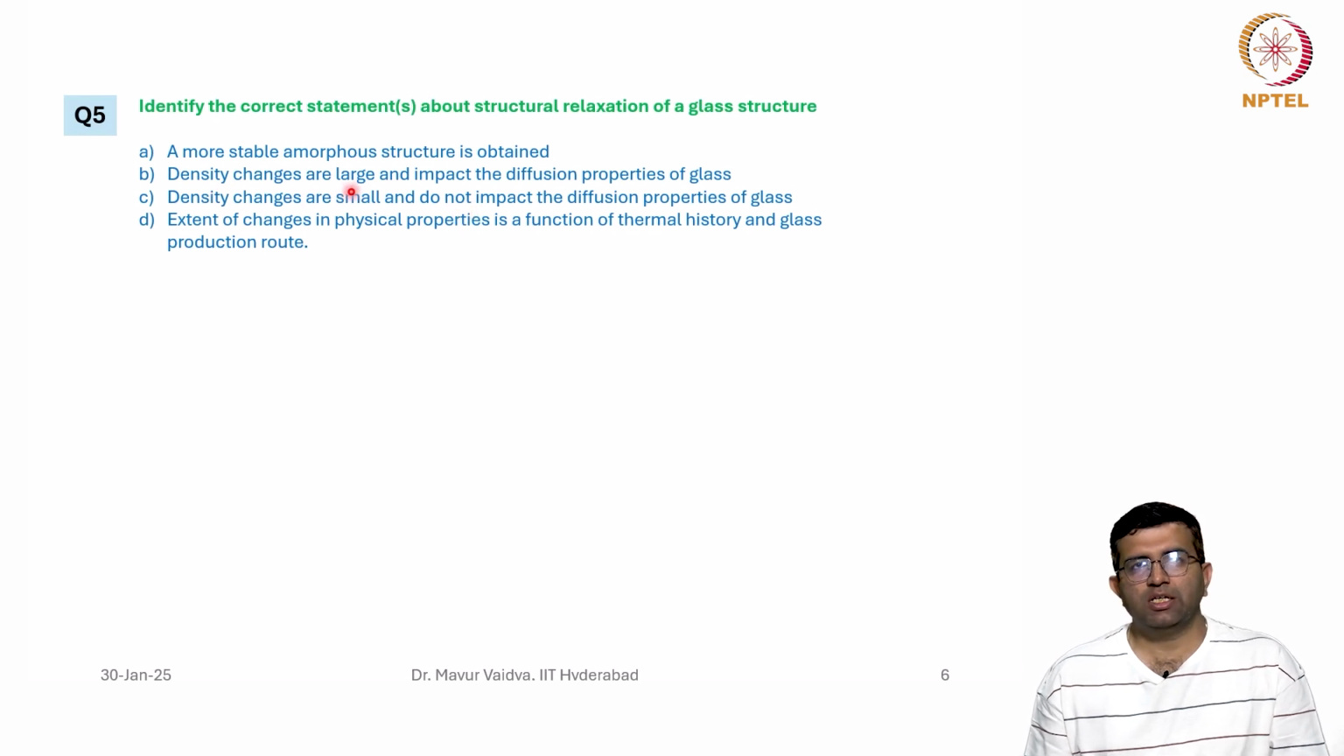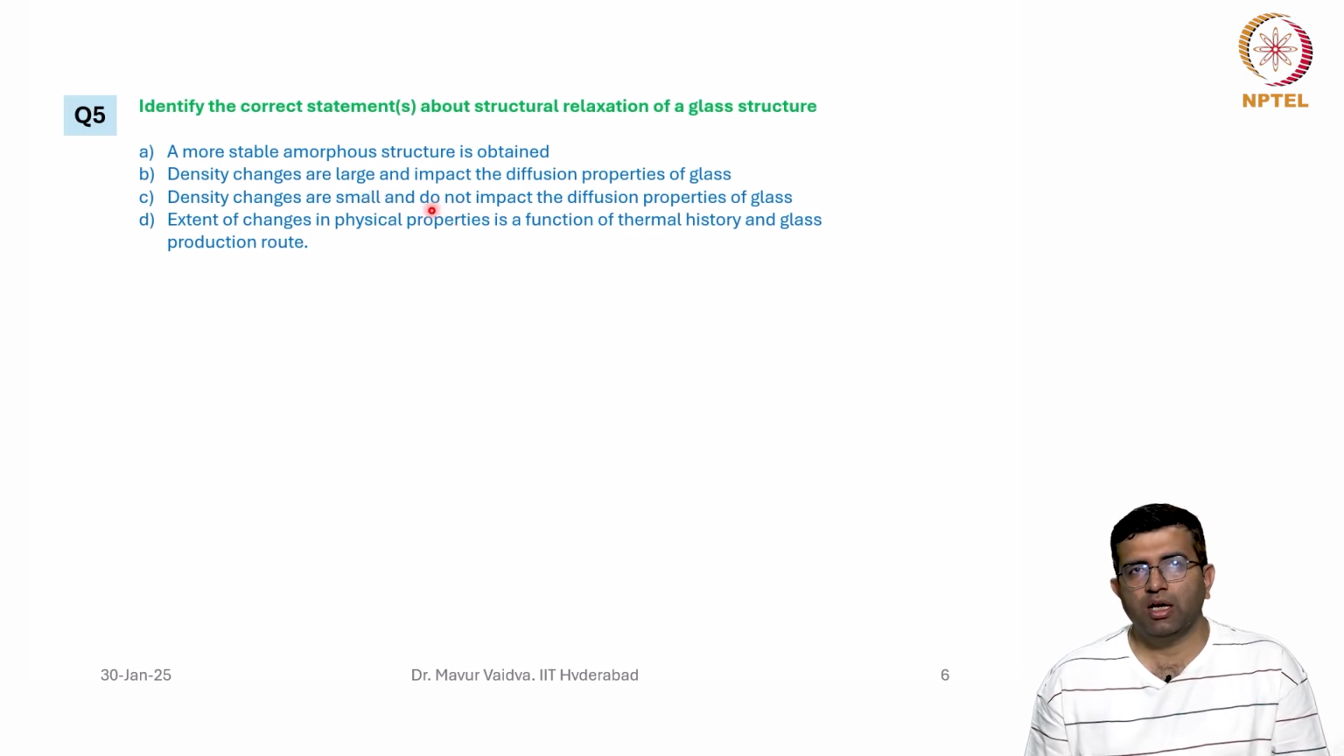Second: density changes are large and impact the diffusion properties of glass. Density changes do impact the diffusion properties of glass, but those density changes are not very large. So B is not correct. C: density changes are small and do not impact the diffusion properties of the glass. This is also wrong. As I said, density changes are small, that is all right, but they do impact the diffusion properties of glass.